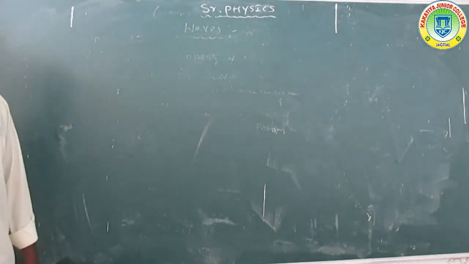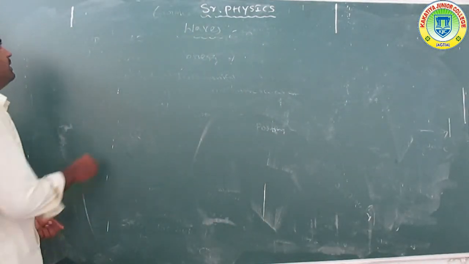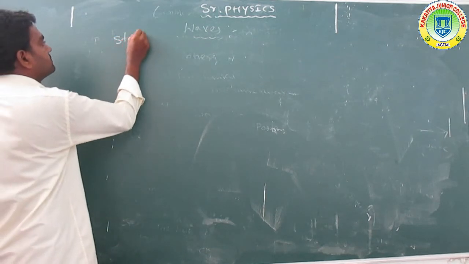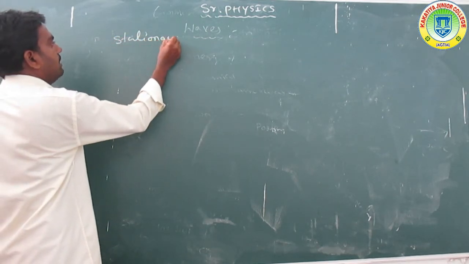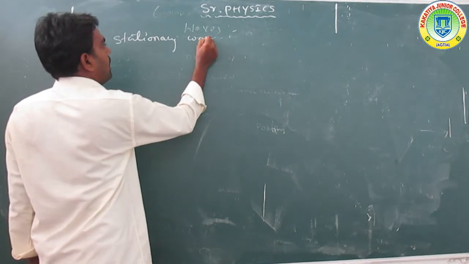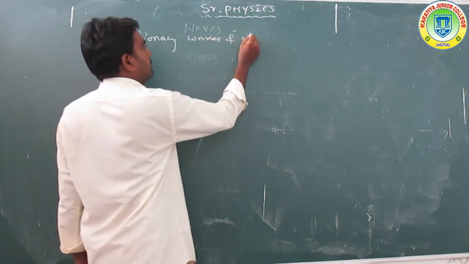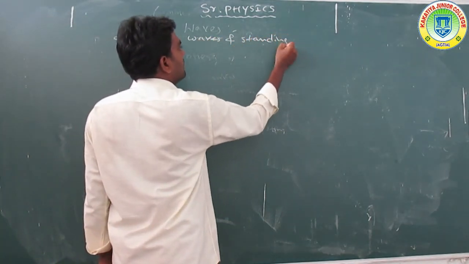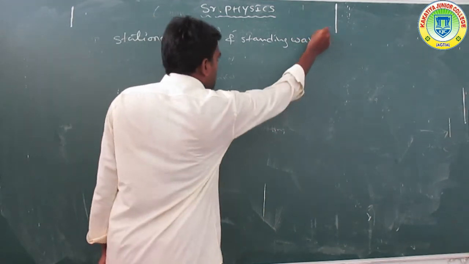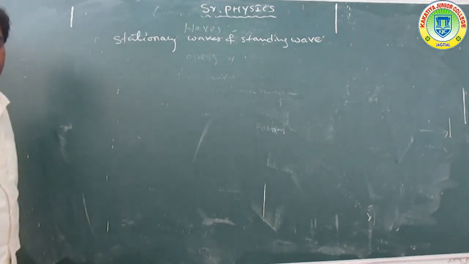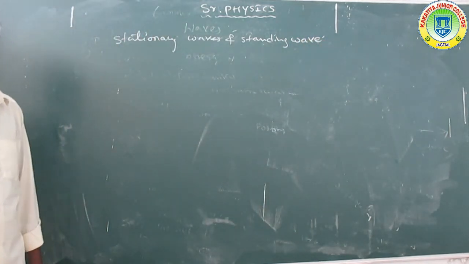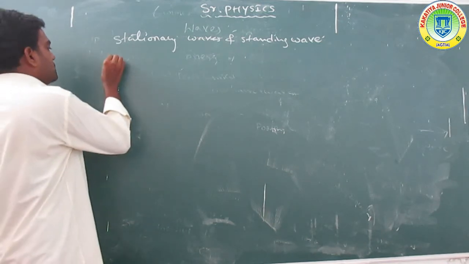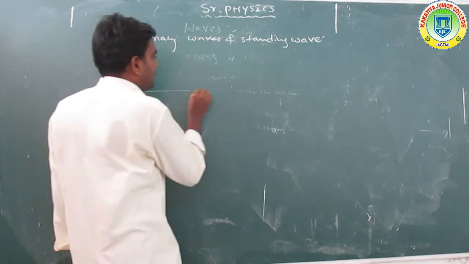Now the next topic we discuss is stationary waves, which we already know, also called standing waves. This is a most important topic in your waves chapter. Here, observe the diagram.